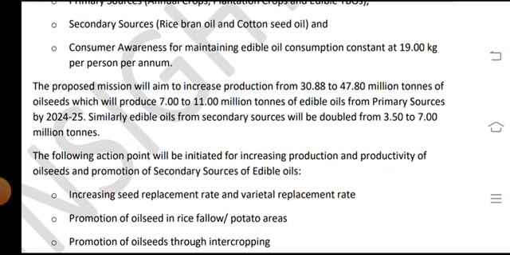The following action points will be initiated for increasing the production and productivity of oilseeds, promotion of the secondary sources of edible oils, and increasing seed replacement.